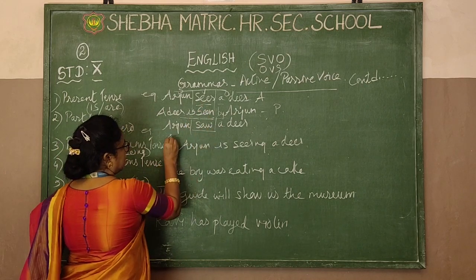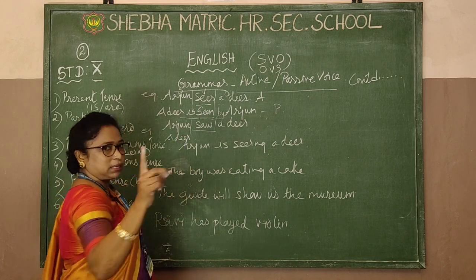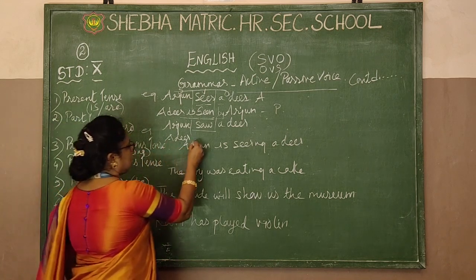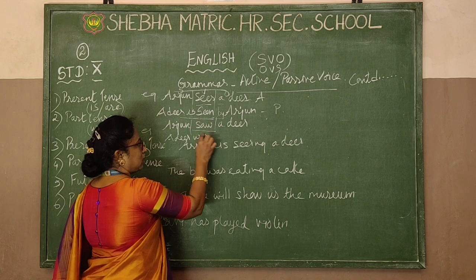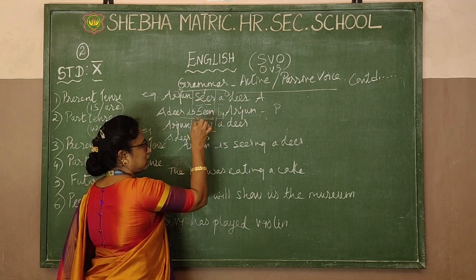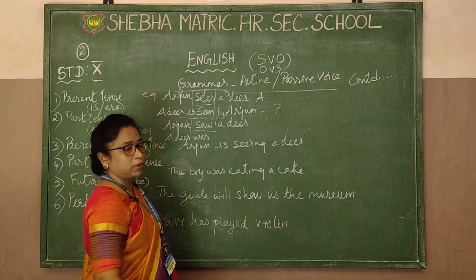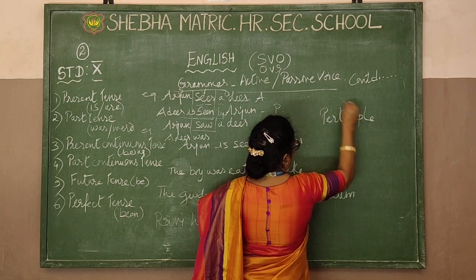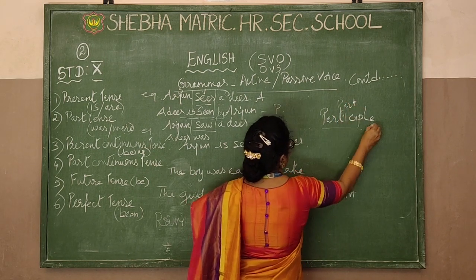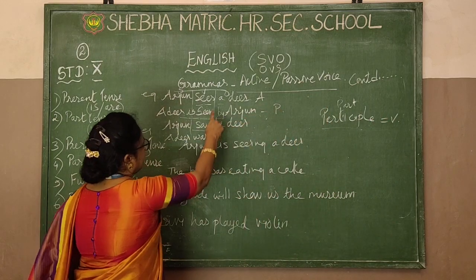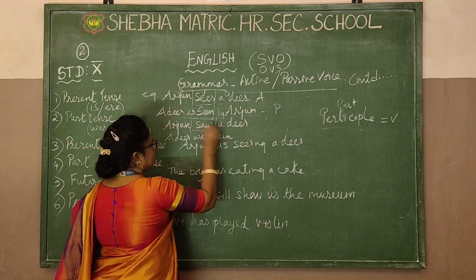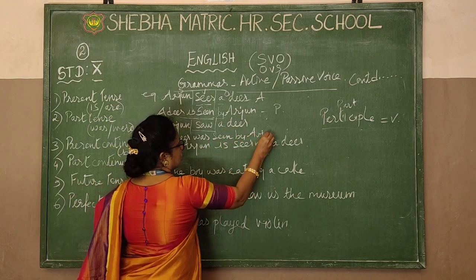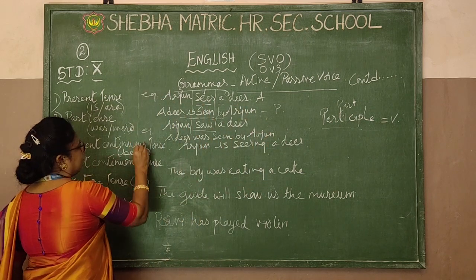Now we change. A deer. Again, a deer means one single deer. So what is for single? What will you use, was or were? You will be using was. So, a deer was. Again, whether it is present tense or past tense, the verb should change into the participle. Okay, participle. You understood what a participle is? It will change to the past participle. This is only for the verb. So again, same thing: a deer was seen. Now the new word you use when you bring the subject to that side: by Arjun. That's all.